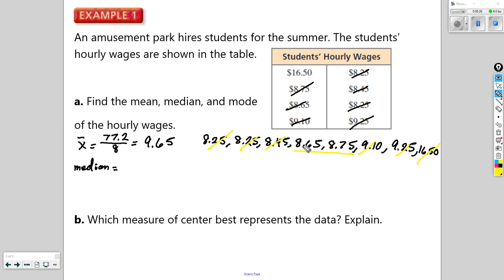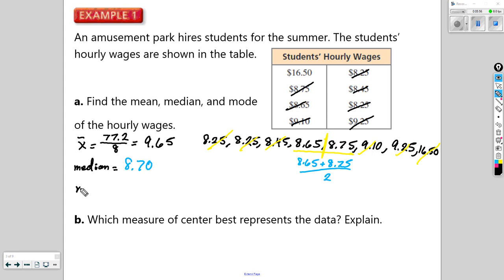For these two values in the middle, to find the median, we need to find the average of those two data values. Some of you might already know that the value right in between 865 and 875 is 870, but if we didn't know that, we would take 865, add 875, and divide by 2 because we have two data values that we're using. That would help us find the average, or the mean.